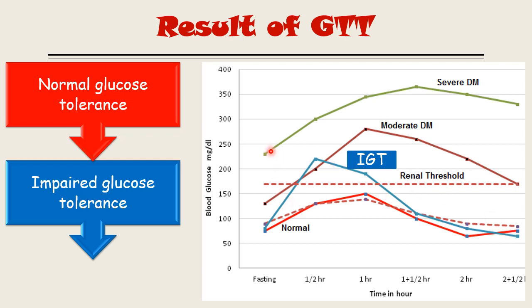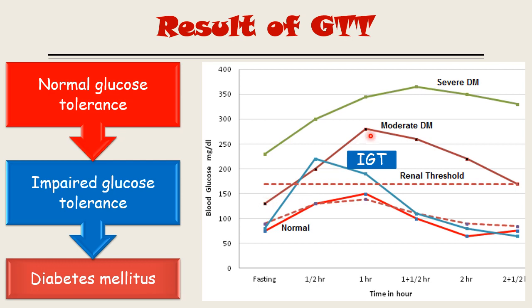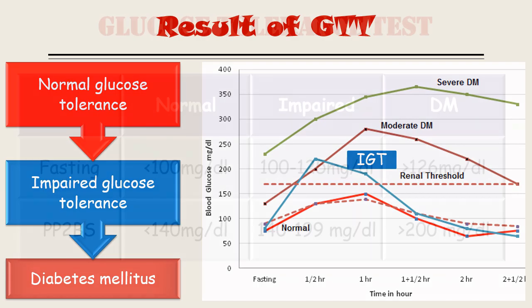And the third one is this green and brown colored portion, where the person has a blood glucose level higher than normal, and it will never return to the normal level even after 2 or 2.5 hours of taking the sample. So these are the results of the GTT. The GTT criteria are defined as three different stages: one is normal glucose tolerance, another is impaired glucose tolerance, and the last one is diabetes mellitus.